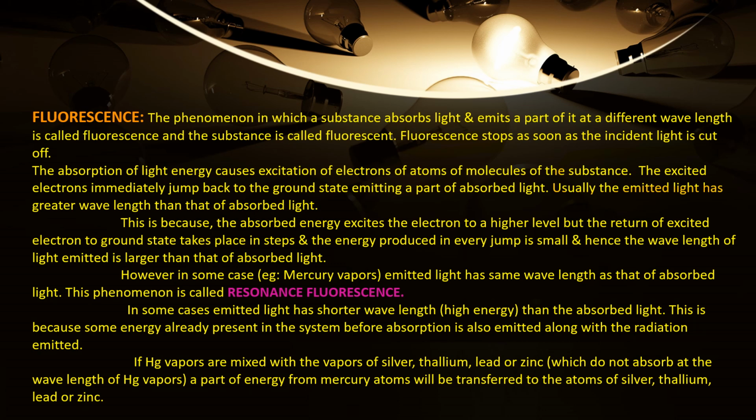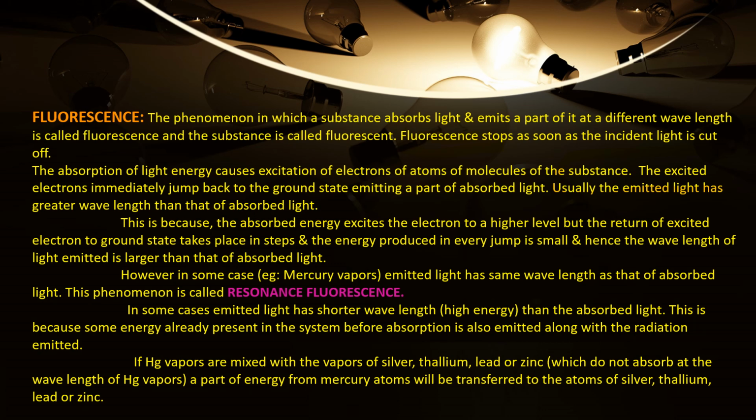What is the reason for this? Why does the emitted radiation have greater wavelength than that of the absorbed light radiation? This is because the absorbed energy makes the electron jump into higher levels, and then it comes back to the ground state. While coming back, it comes in steps, and in every step some part of the energy is lost, and hence the wavelength of the emitted radiation will be greater than the wavelength of the absorbed radiation.